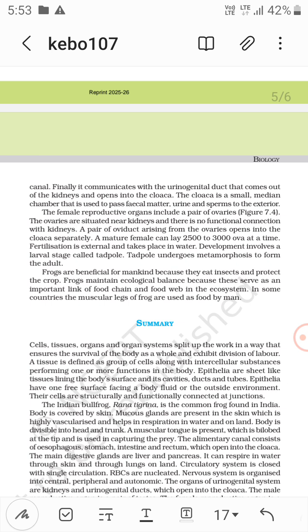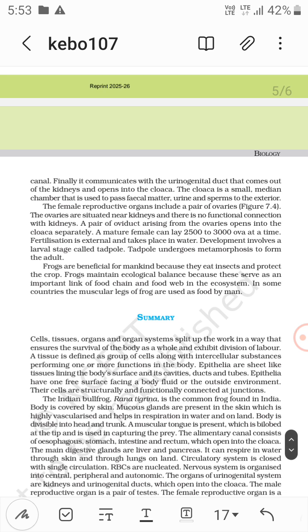The ovaries are situated near the kidneys, but there is no functional connection with the kidneys. A pair of oviducts arising from the ovaries open into the cloaca separately, whereas in males it is not separate. A mature female can lay 2500 to 3000 ova at a time. Fertilization is external, in water.